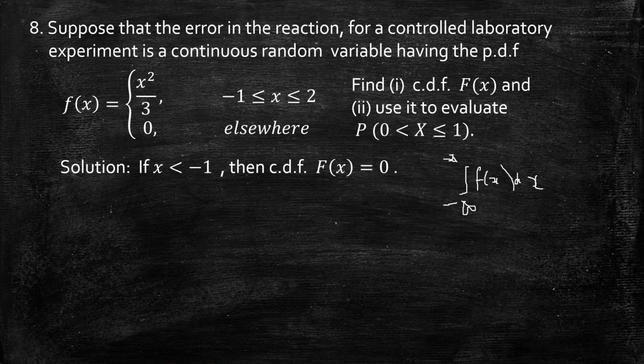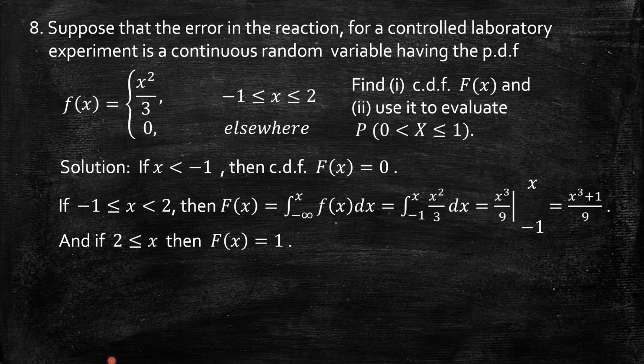Now what about the second case? If I take x any value between -1 and 2, so -1 ≤ x < 2, then F(x) is, as I told, the integral of f(x) from minus infinity to x. From minus infinity to -1 the function is 0, so it starts from -1 to any x. So the integral is from -1 to x.